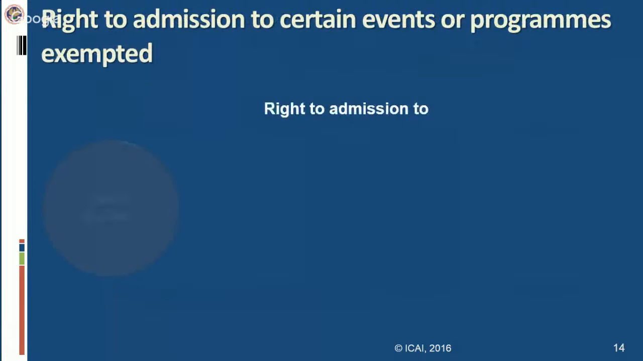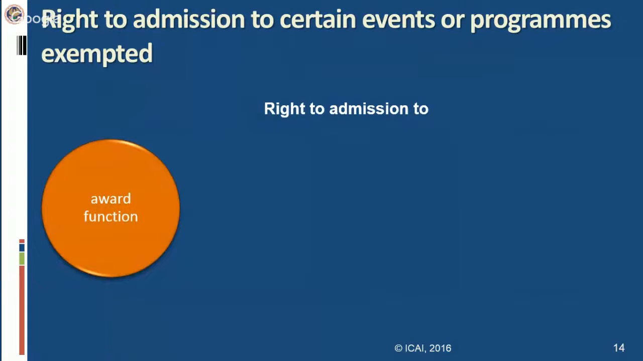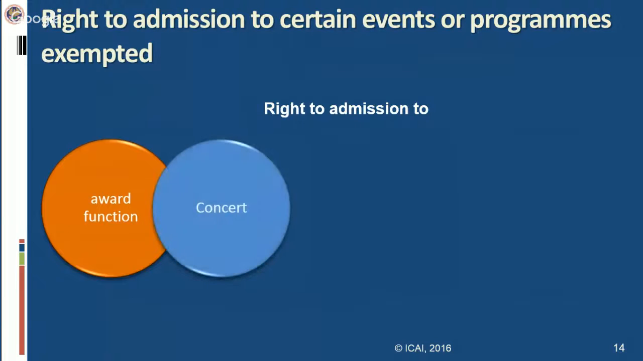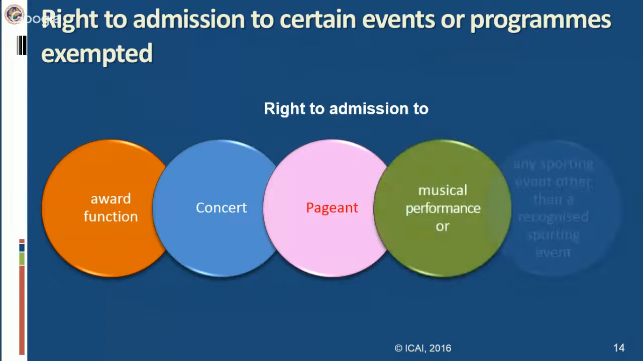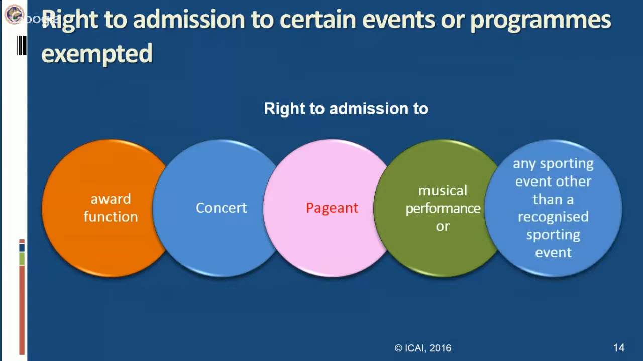Next is right to admission to an award function, a concert, a music concert or dance concert; the entry ticket to that is not subject to service tax. Then pageant, musical performance, or any sporting event other than a recognized sporting event. Here we are covering those sporting events which are not recognized sporting events. The question might come to one's mind why there is a need to say other than recognized sporting event. Why the differentiation within the same entry?